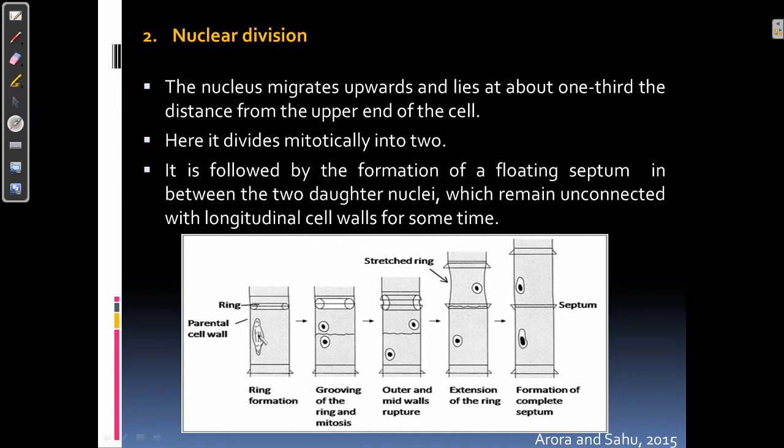Now, the nucleus migrates upward, and it is about 1/3 distance from the upper end of the cell. Here this nucleus divides mitotically into two daughter nuclei. So this is where the nuclear division occurs. It is then followed by the formation of a floating septum in between the two daughter nuclei which remains unconnected with the longitudinal wall of the cell.